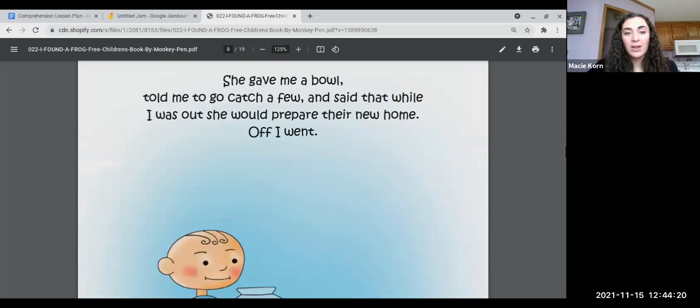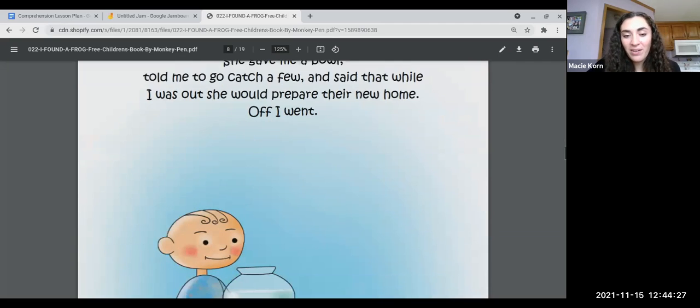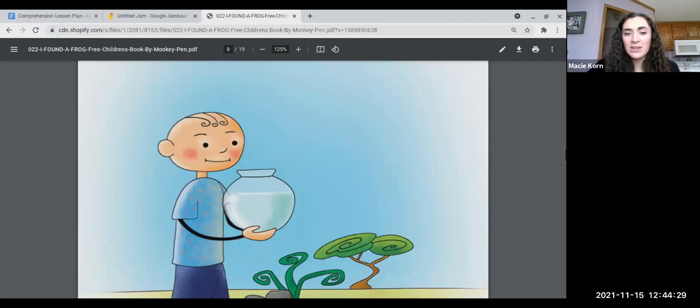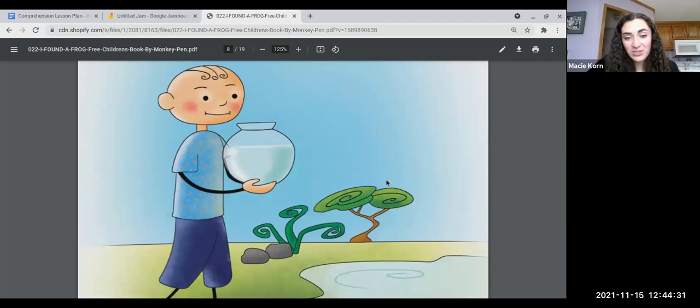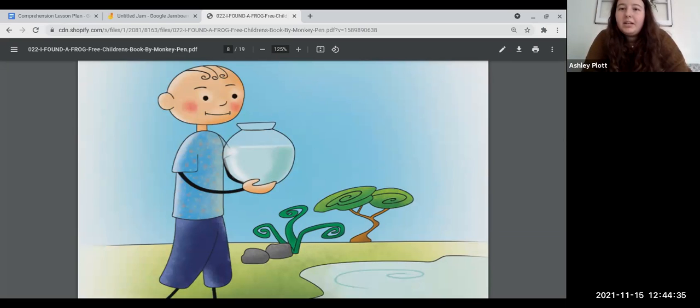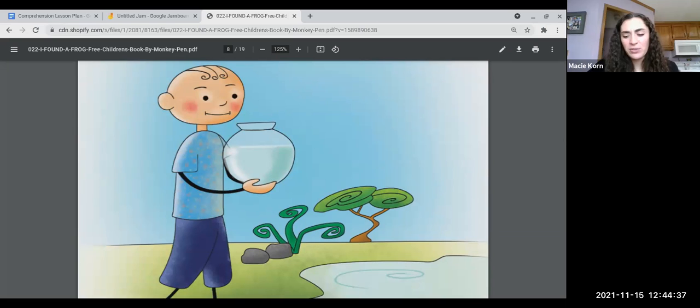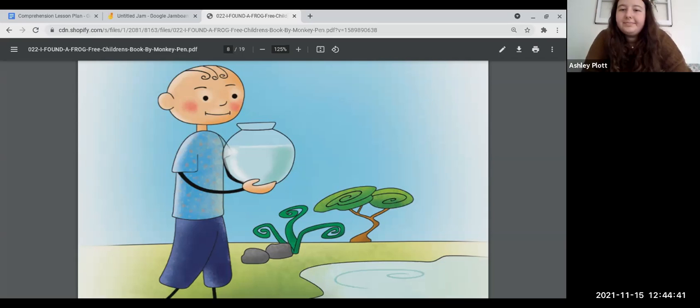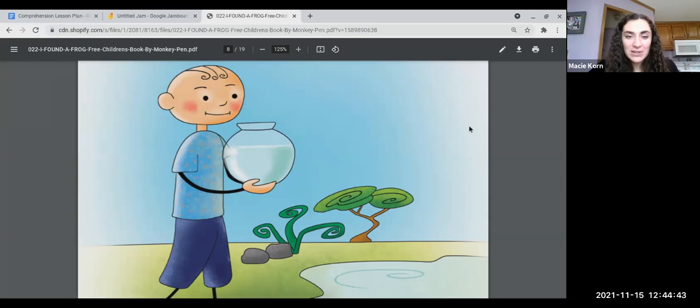She gave me a bowl, told me to go catch a few, and said that while I was out, she would prepare their new home. Off I went. Why do you think the boy needs a bowl to catch the fish? Because he needs something to put them in. Exactly. And what do fish need to survive? Water. Yes, very good. So the boy's mom knew this, so she gave him a bowl with water to go catch his fish in.